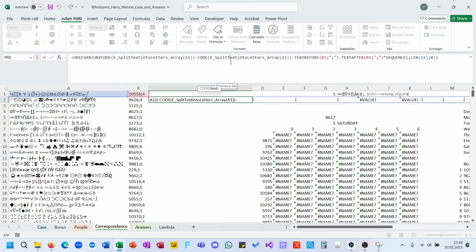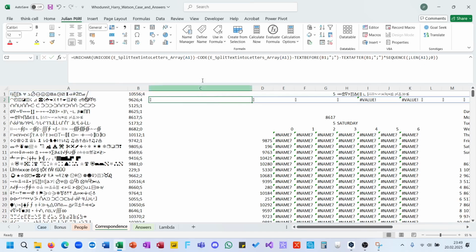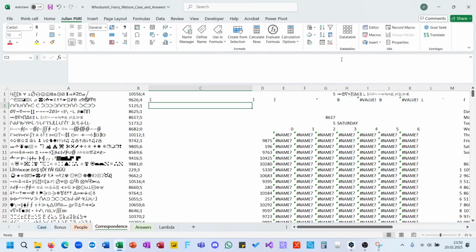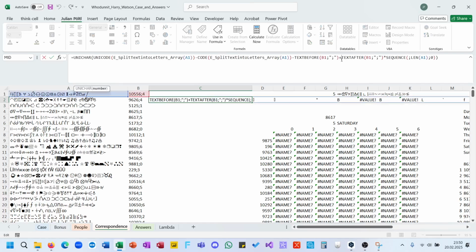Something is odd. But I'm not that far away. UNICHAR, UNICODE, split minus code. I think, no, what is wrong. I need here to have a plus.